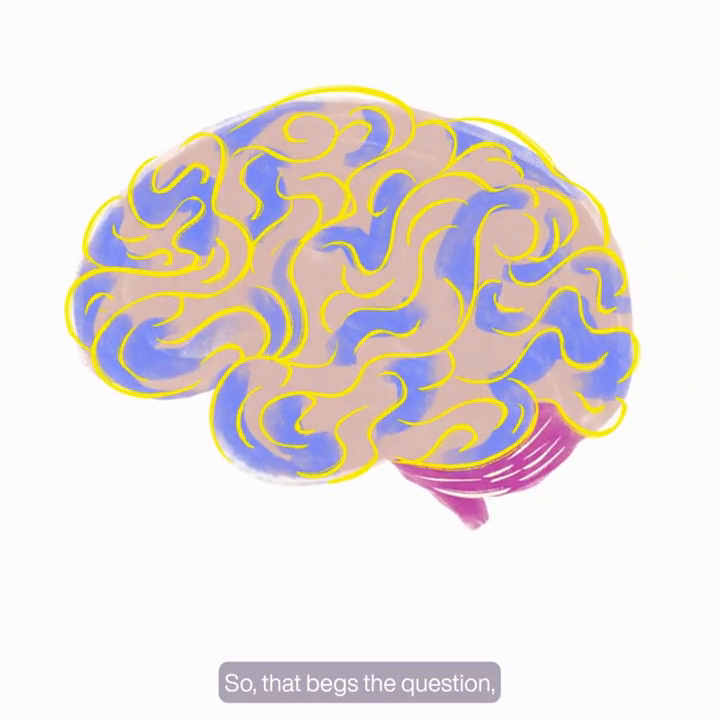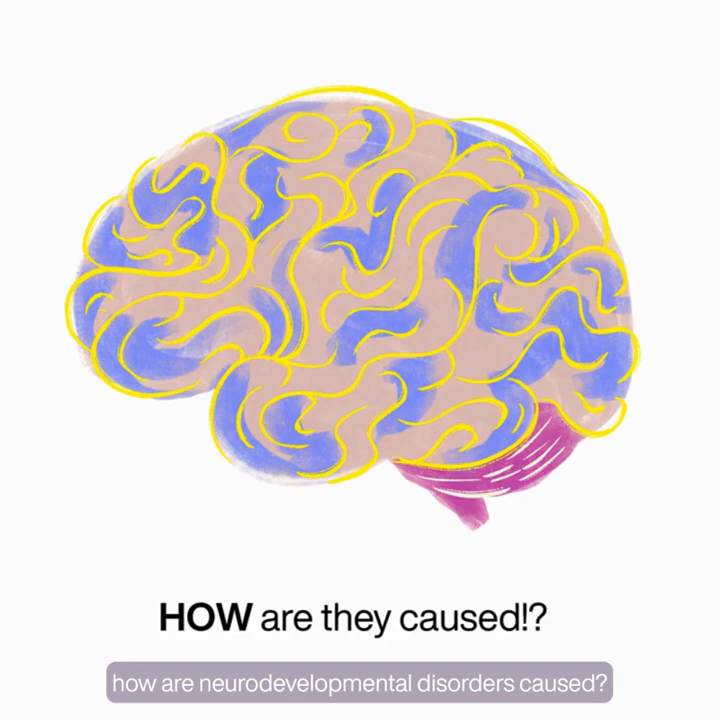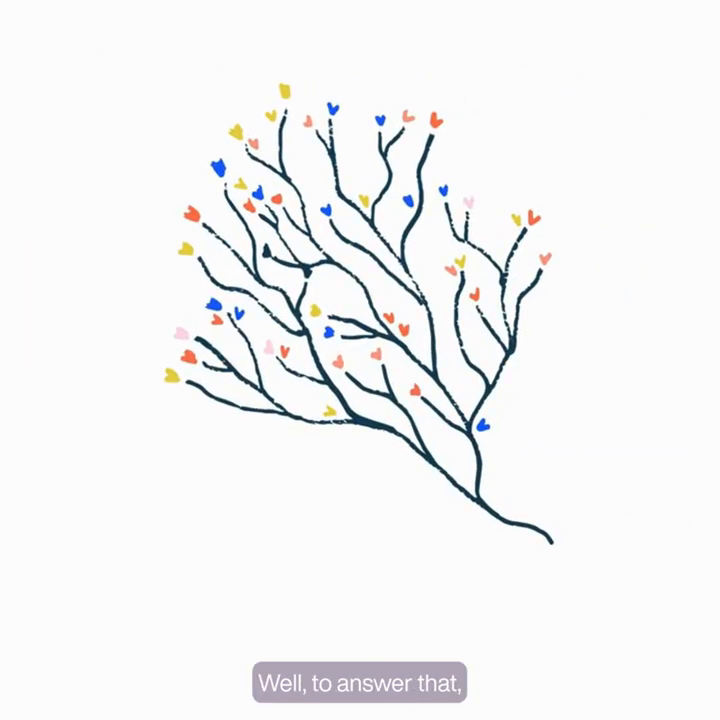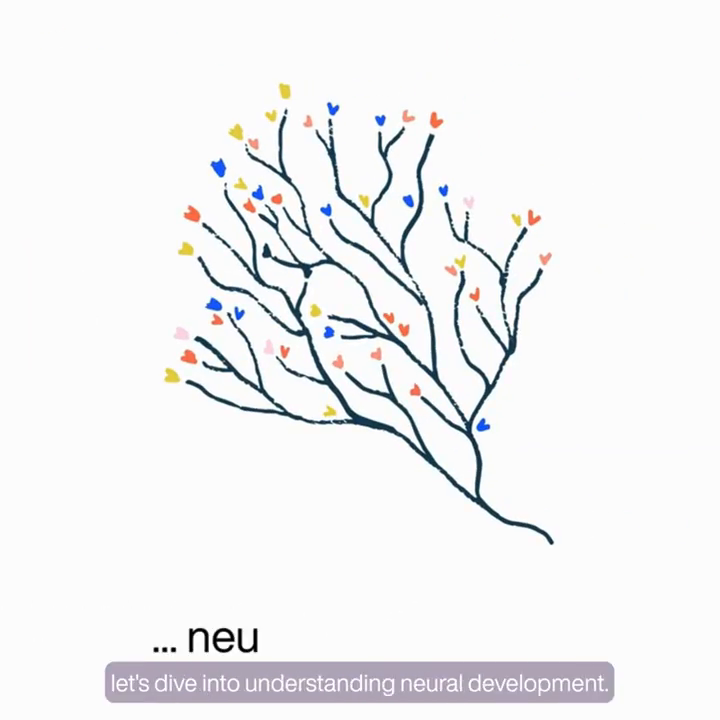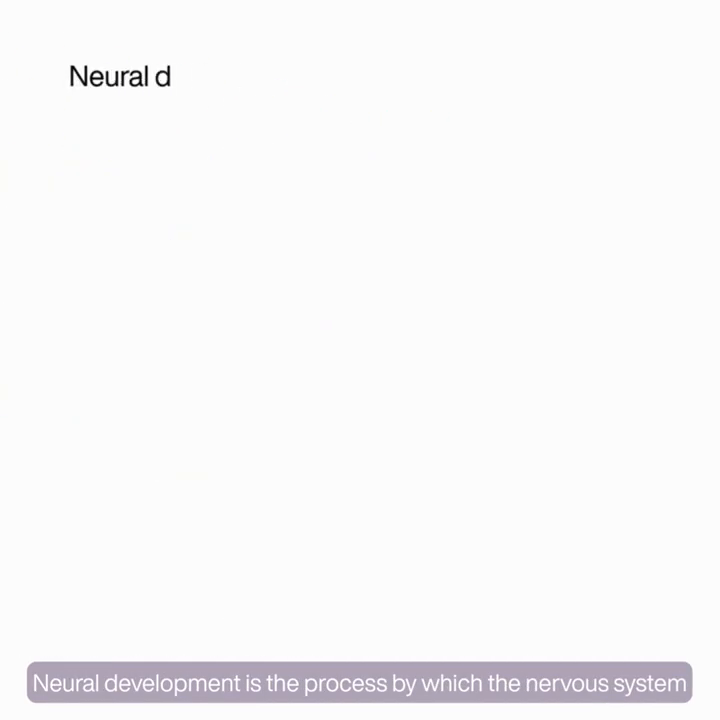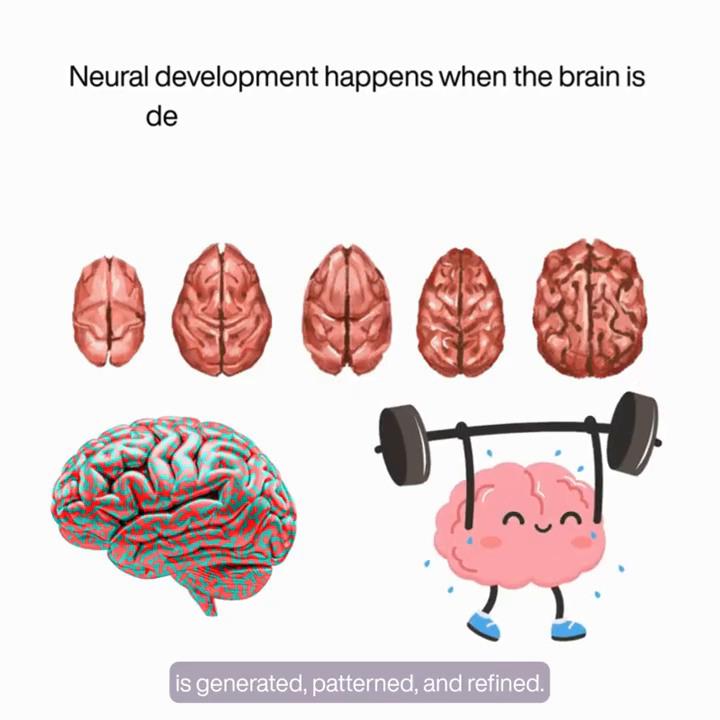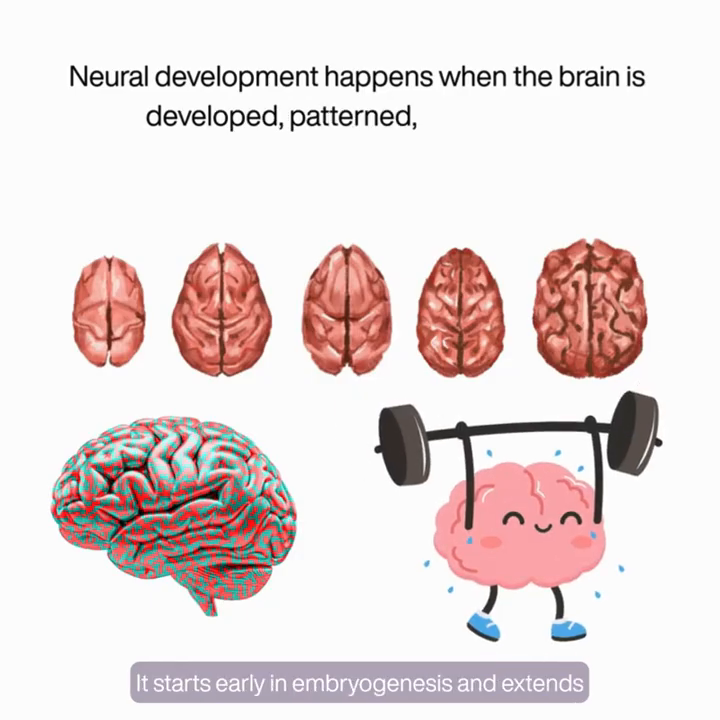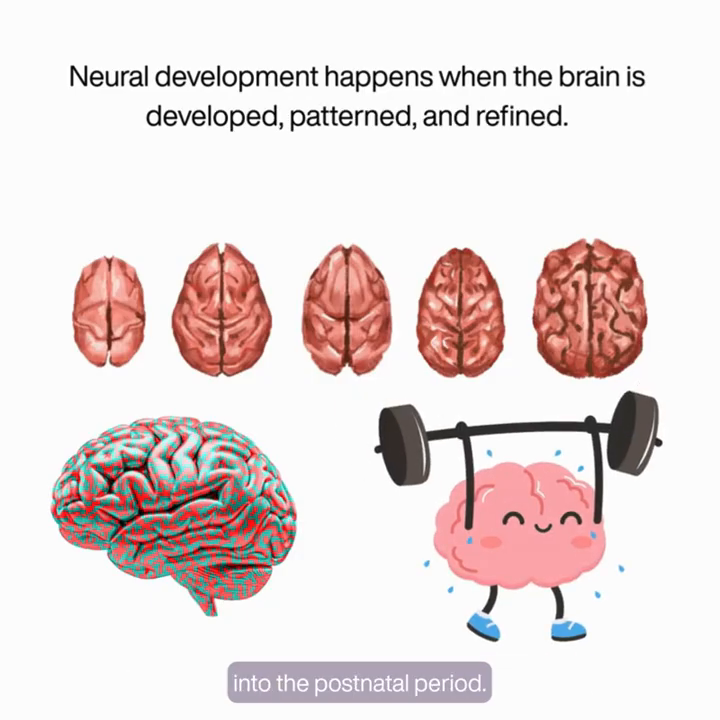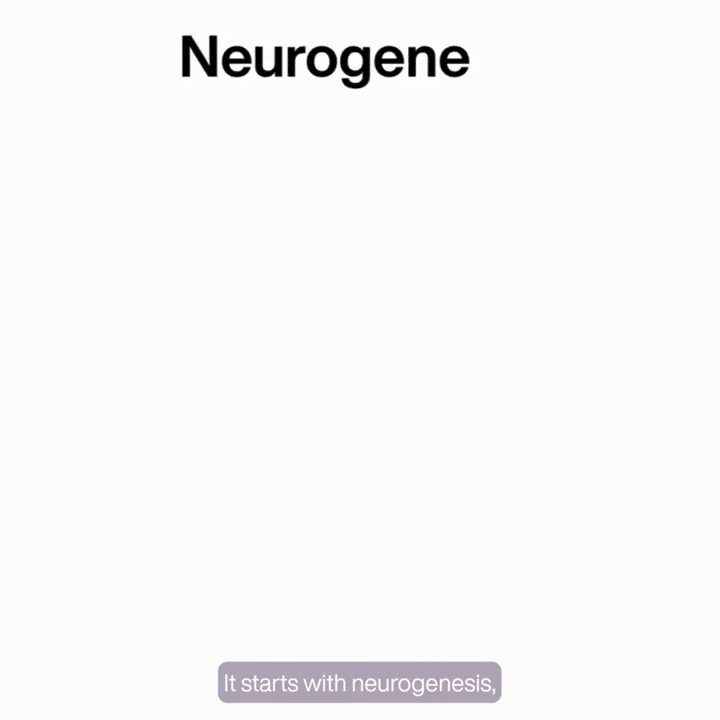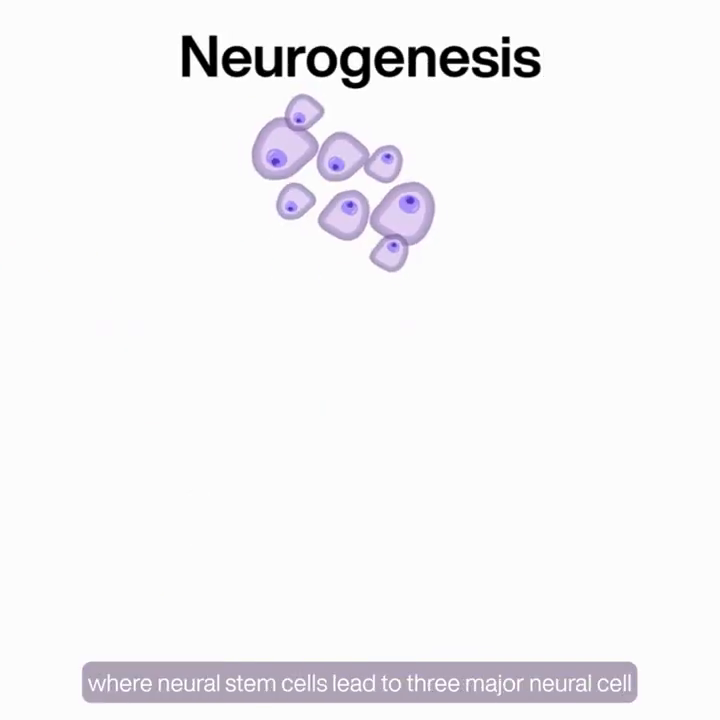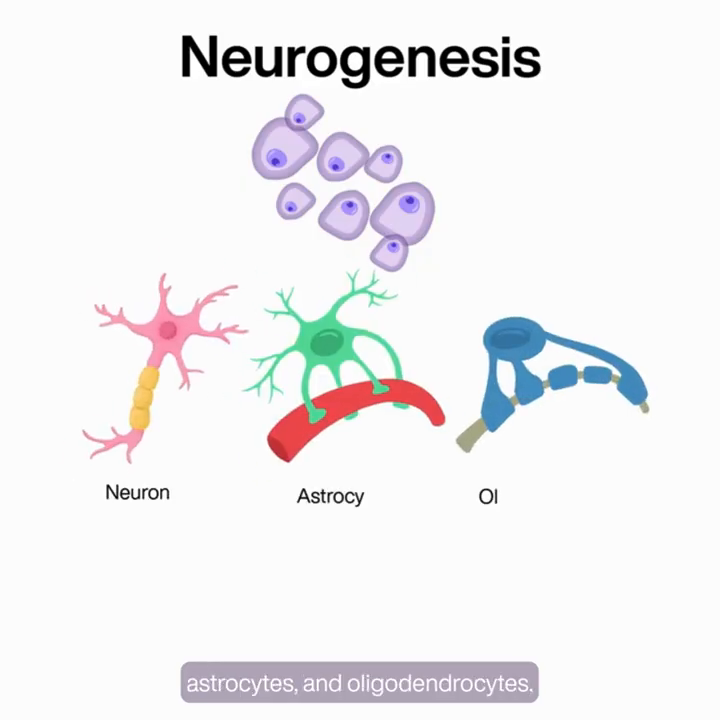So that begs the question, how are neurodevelopmental disorders caused? Well, to answer that, let's dive into understanding neural development. Neural development is the process by which the nervous system is generated, patterned, and refined. It starts early in embryogenesis and extends into the postnatal period. It starts with neurogenesis, where neural stem cells lead to three major neural cell types. These are the neurons, astrocytes, and oligodendrocytes.